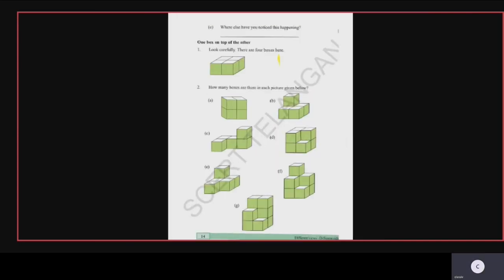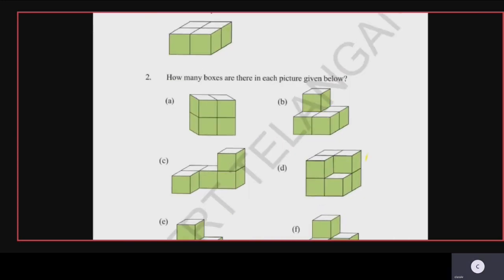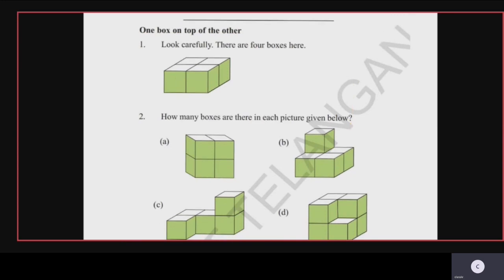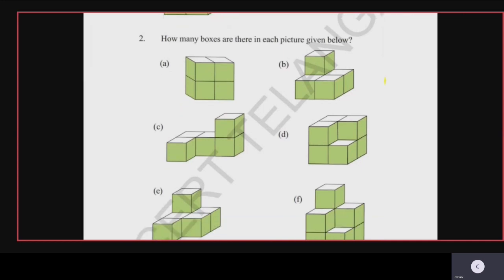Now let us get back to page number 14 of our textbook children. So now these are the isometric views of the isometric boxes, you can say isometric shapes. Now first question here, look carefully. There are 4 boxes here, so only one step of 4 boxes is being shown here. Now second question, how many boxes are there in each picture given below? So children, you have to count it.